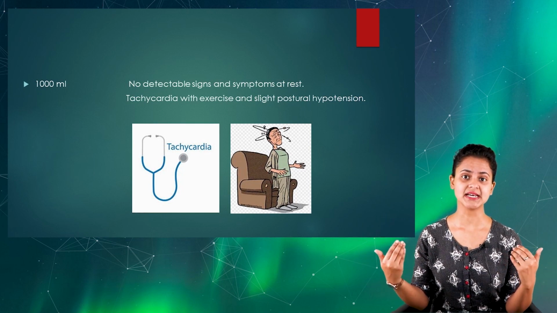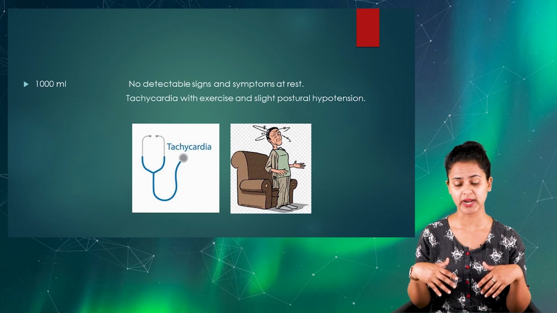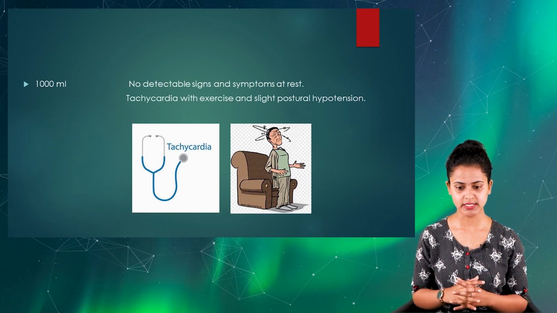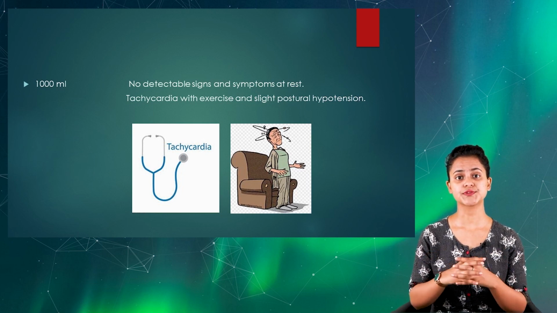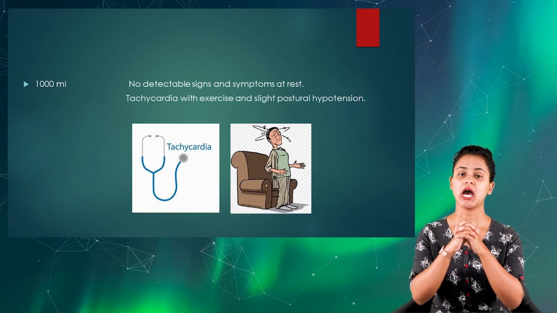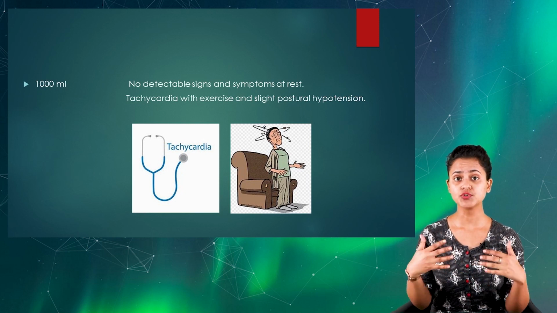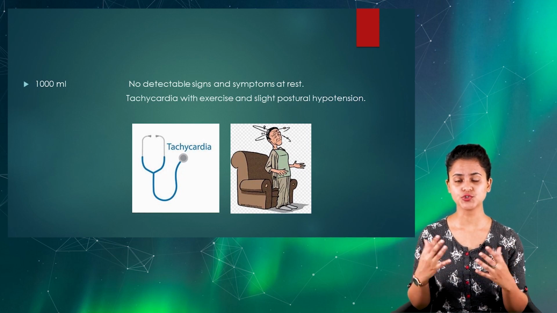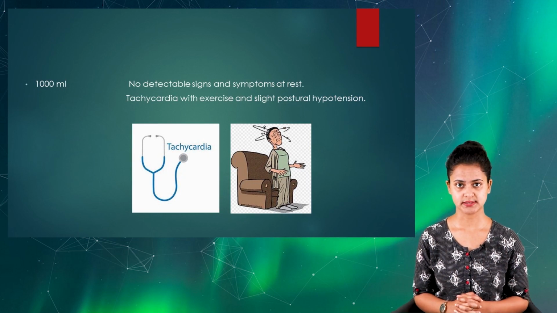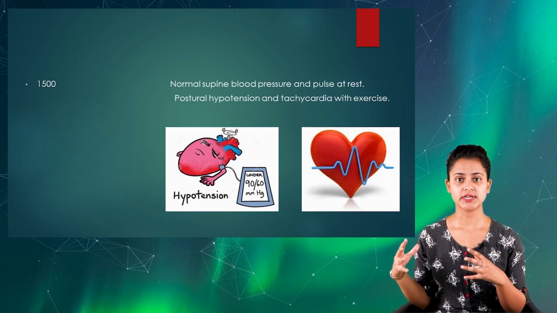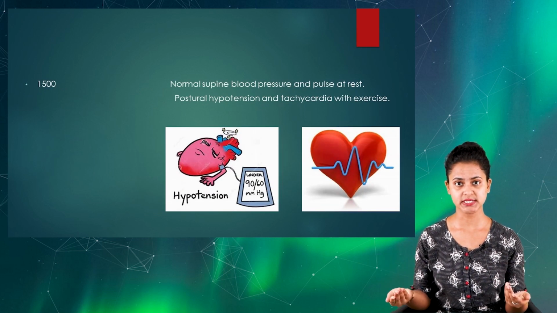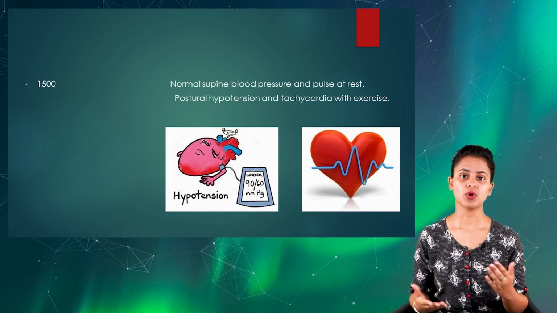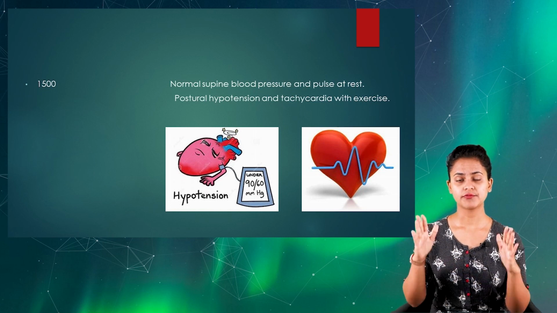But if the client is performing certain exercise or activities of daily living, maybe the person will complain about tachycardia. There can even be slight postural hypotension. That is the most common clinical manifestation seen in a client after losing almost 1000 ml of blood. In case of 1500 ml of blood loss, often the client will present with postural hypotension and certain discomfort. They can even show the feature of syncope very prominently.